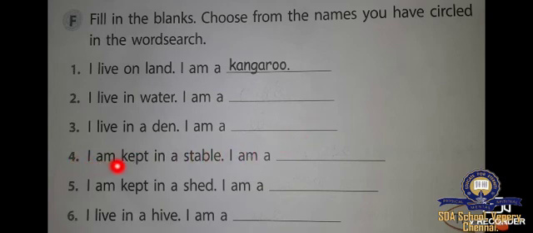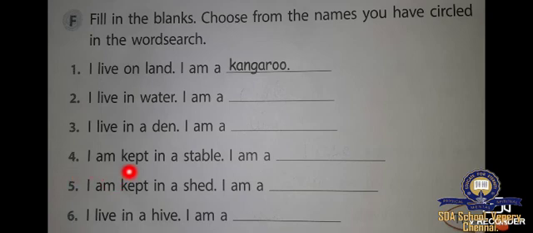Number 4, I am kept in a stable. Which one is kept in a stable? We make a stable for that animal. What animal? Horse. Very good. I am a horse. Horse.